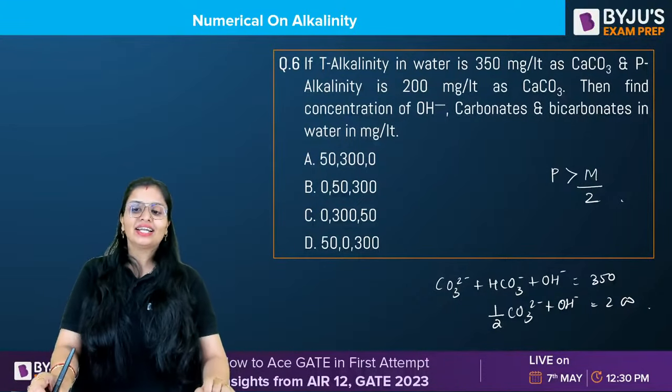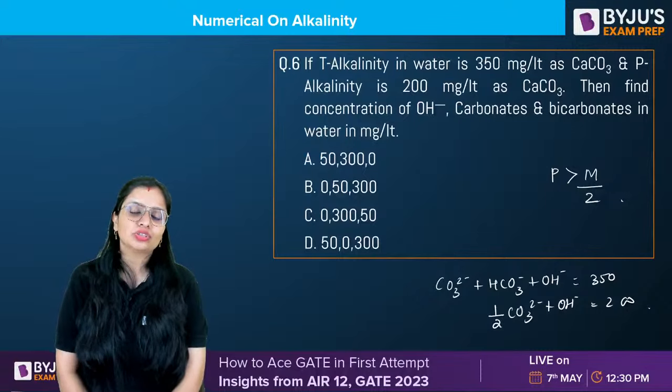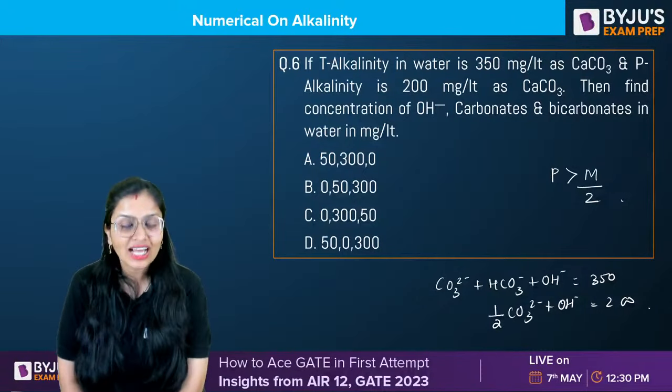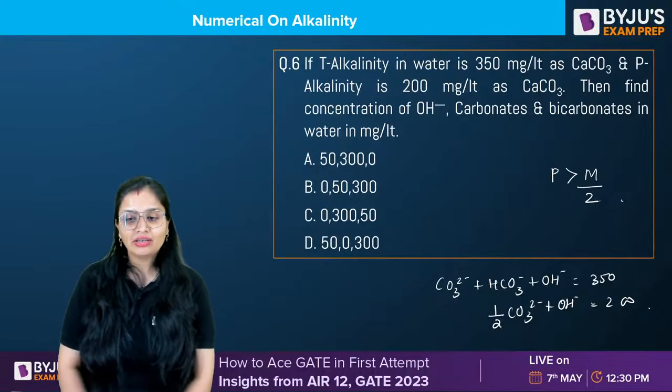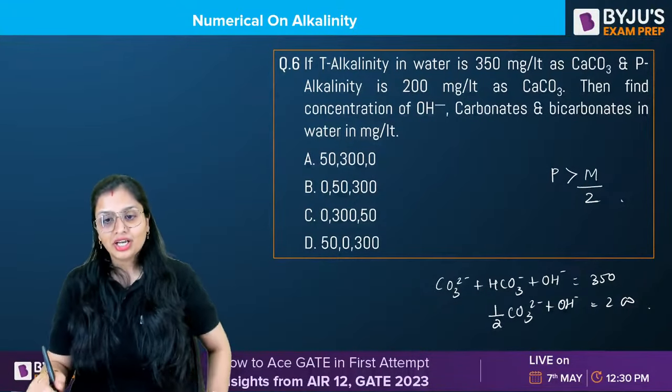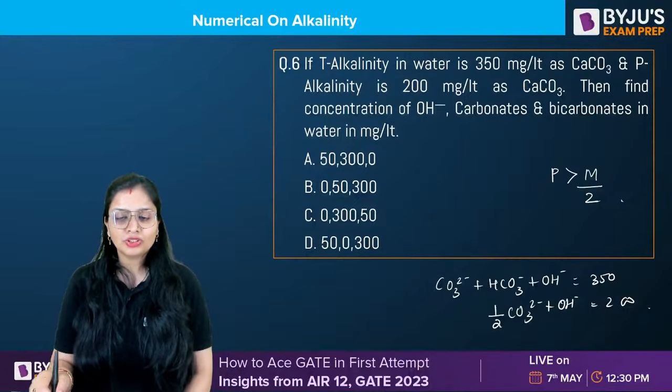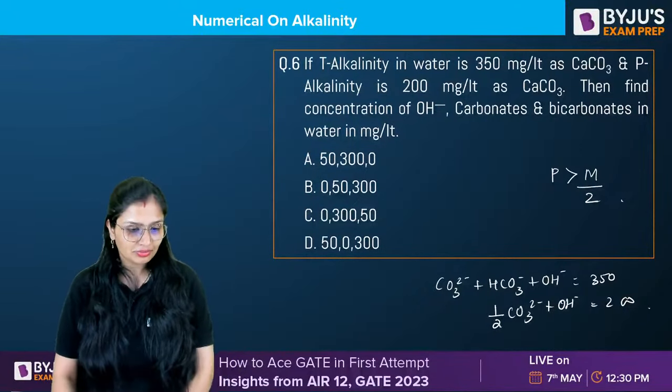So P is greater than M by 2. That means acid used in first stage is greater than half the acid used in both the stages. So guys, check it out. Tell me. Very simple. Use the options and tell me which one will be the correct option.